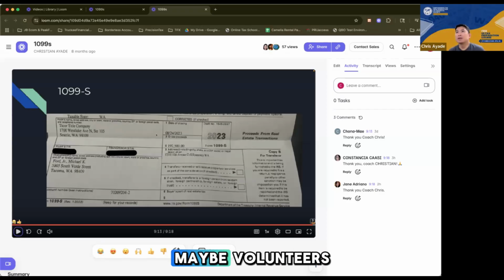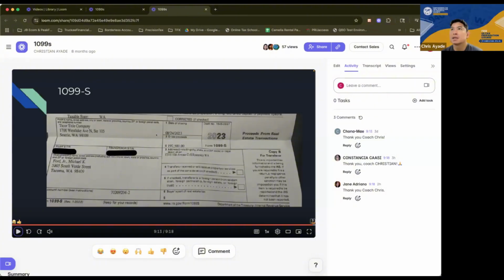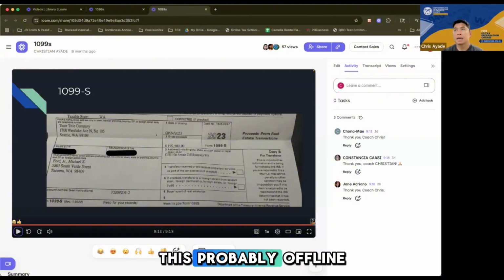Maybe volunteers who will show their screen and share with us how they enter the tax documents that I've shared in the tax software. We can discuss this probably offline, but I believe there were 9 documents I shared in the Google Drive.